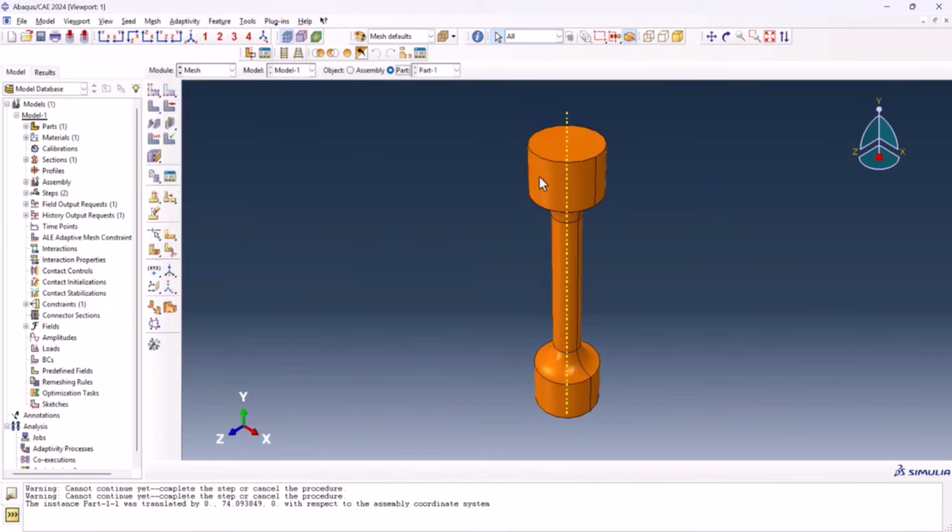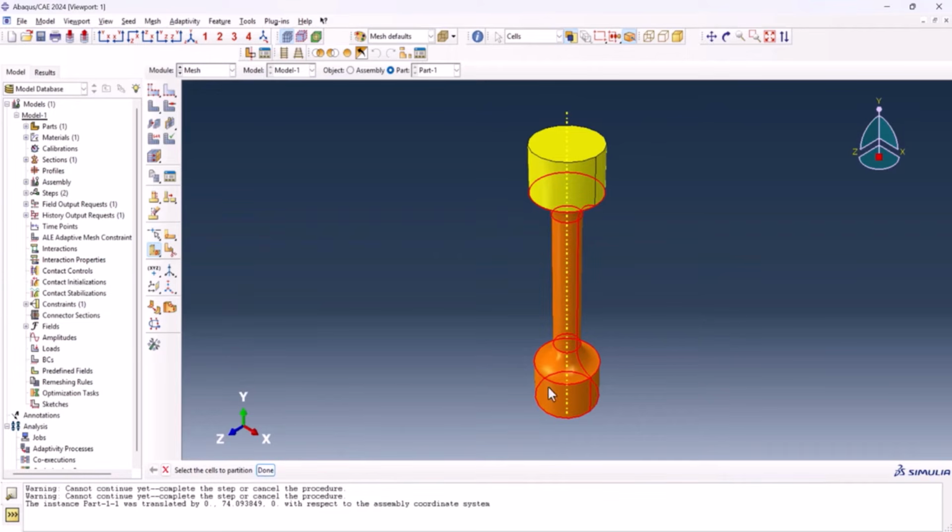If we go to the part, we see that it is orangish. It means we cannot mesh it in a structured way, but we need to create some partitioning. I click on this one, point and normal. Let's select this one and this one, and as you see it turned yellow. It means we can have a sweep mesh.